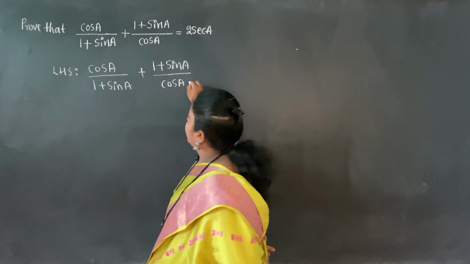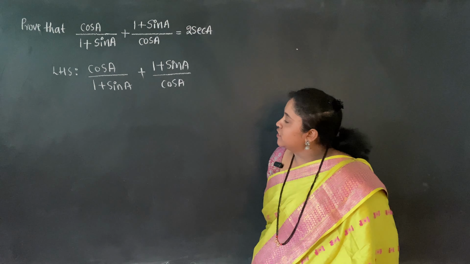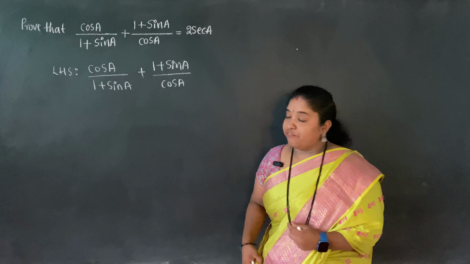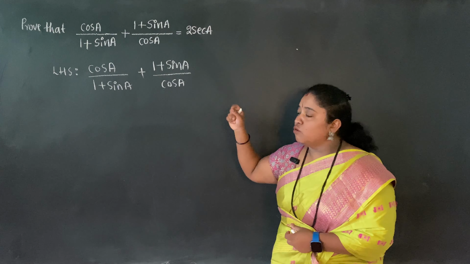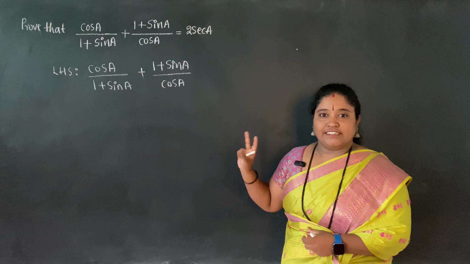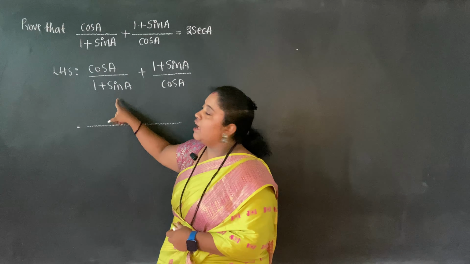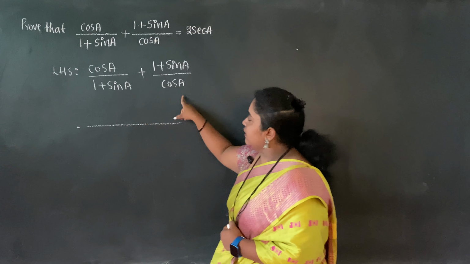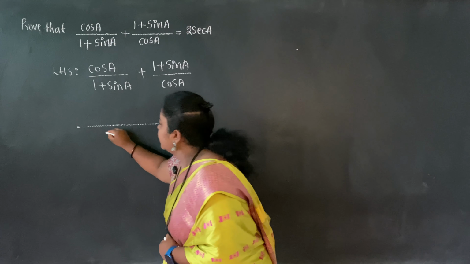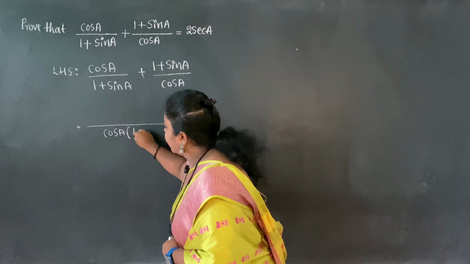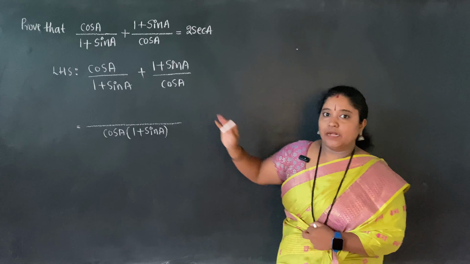So I will just follow the normal procedure. What is the normal procedure? When both of them are fractions, how do I simplify? I'll just take the LCM. Here in the denominator I have 1 plus sin A, and here I have cos A. So what will be the LCM? Cos A into bracket 1 plus sin A. We multiply both the denominators, and that becomes the LCM.